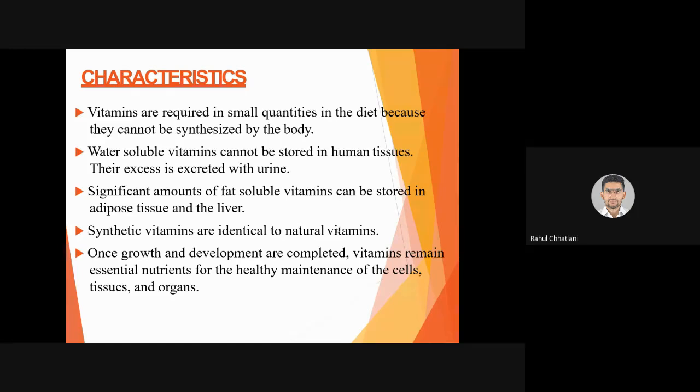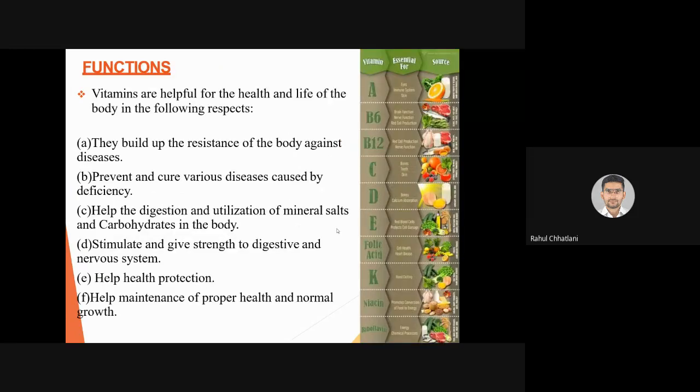So vitamins are not needed only for growth and development. Every day we require them even to maintain a healthy body. So that is the main characteristic of a vitamin. Now let us look at function: what processes do vitamins help in? Vitamins are helpful for the healthy life of the body in the following respects.